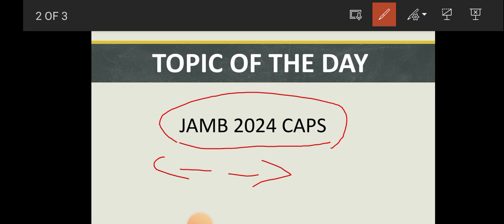Inside your CAPS, you can print your JAMB results. You can equally print everything that has to do with your admission, right? Your admission letter is still inside your CAPS. You get it from your JAMB results, everything. So that's why it's called Central Admission Processing System. That's what CAPS means.